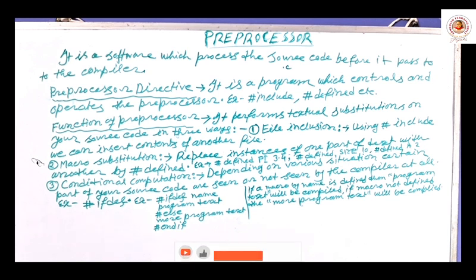This source code file will be processed before it passes to the compiler. So what will be the process? I will discuss it now. Compilation means error checking.